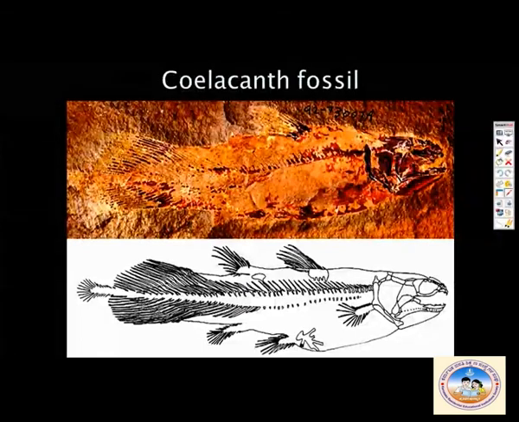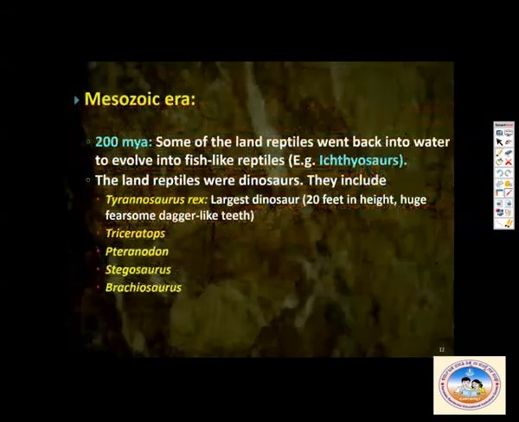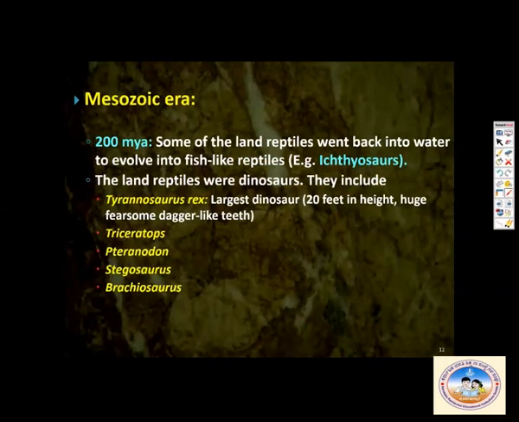Okay. Then we come to the Mesozoic era, at 200 million years ago. Some of the land reptiles went back into water to evolve into fish-like reptiles. Example: Ichthyosaurus. Then the land reptiles were dinosaurs. They included Tyrannosaurus rex, which is the largest dinosaur, 20 feet in height, with huge, fearsome dagger-like teeth. Then Triceratops. All these were the few dinosaurs found in the Mesozoic era.